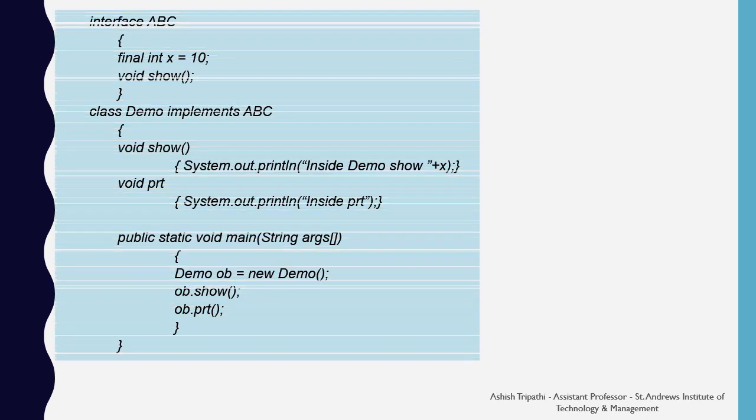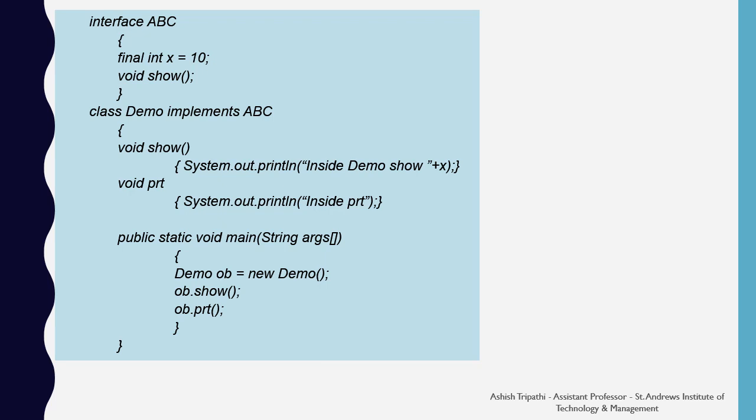Here is an example to illustrate the interface. We have created an interface ABC. Inside it, we have created a variable x, that is a final integer having the value 10. We have also created an abstract method called show. Please note that we should not mention the abstract keyword before this method, because in an interface by default all the methods are abstract. Next, we have created a class demo which is implementing the interface ABC.